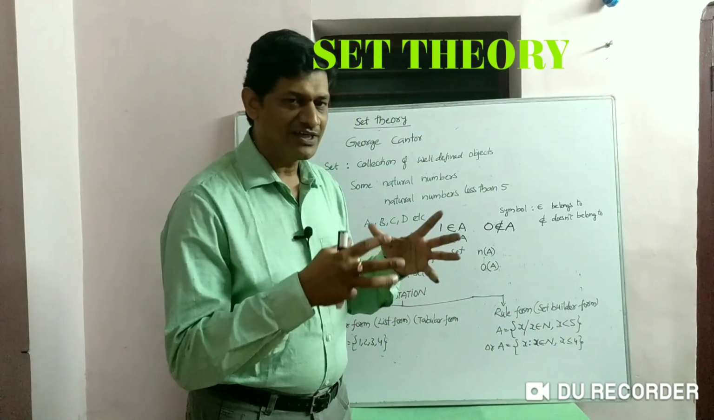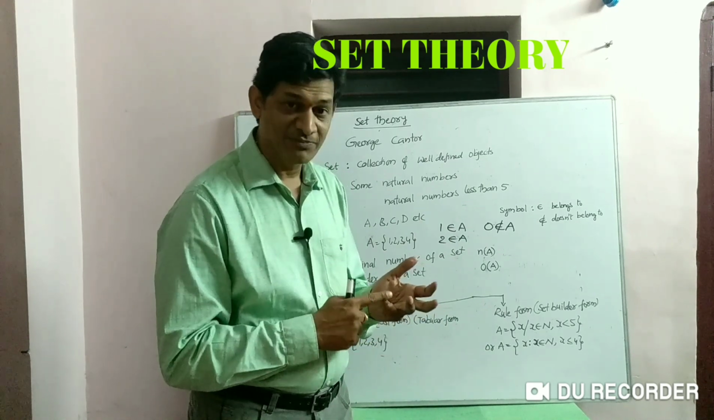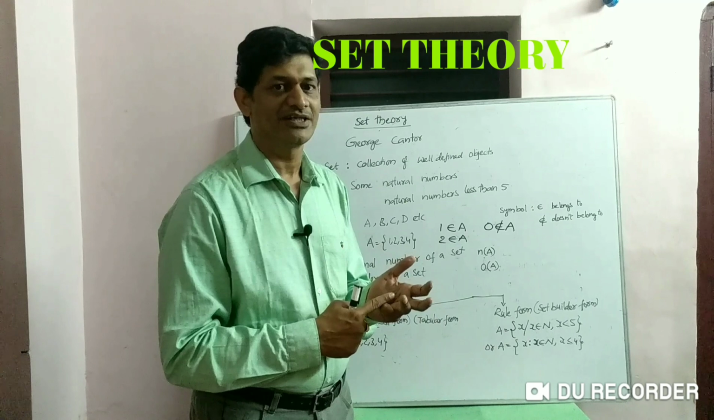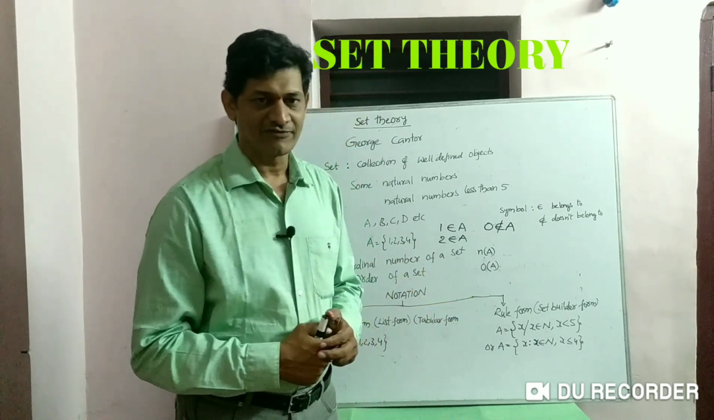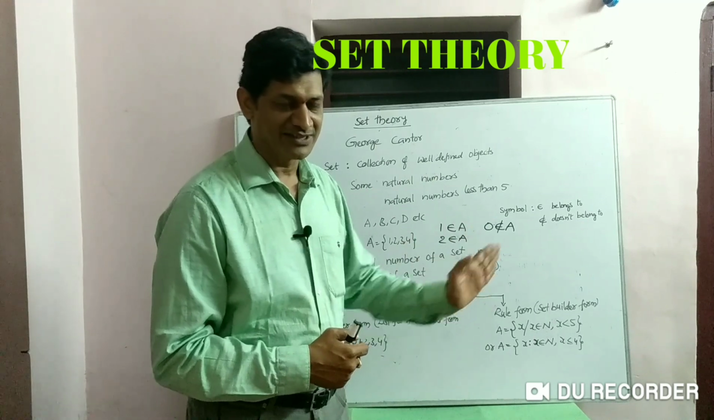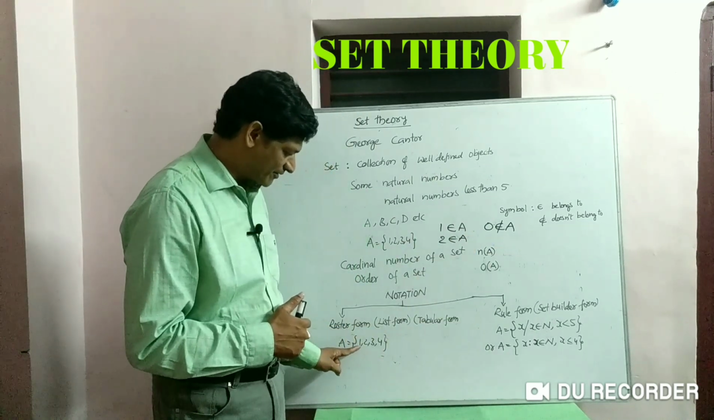So each and every element of that set follows two conditions. One is x belongs to N, that means each element is a natural number. And the second condition is x less than 5, that means each natural number is less than 5. See this example. Take each and every element here.